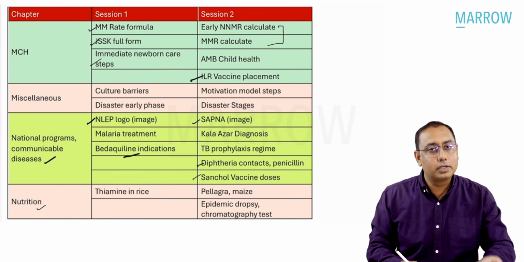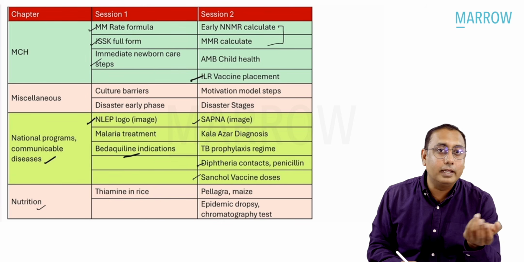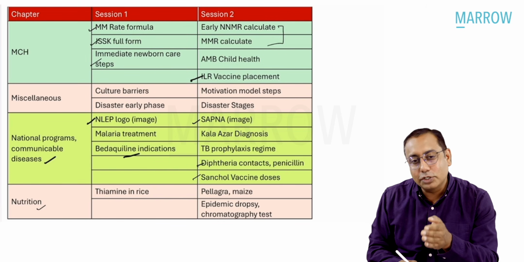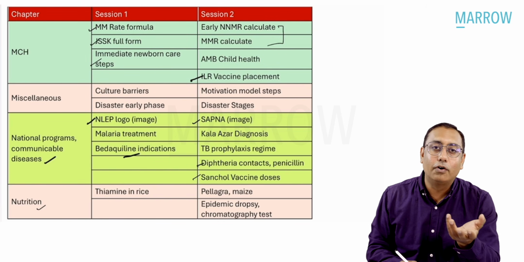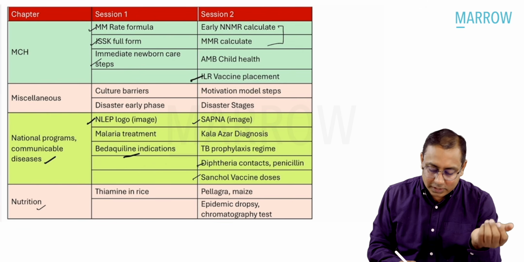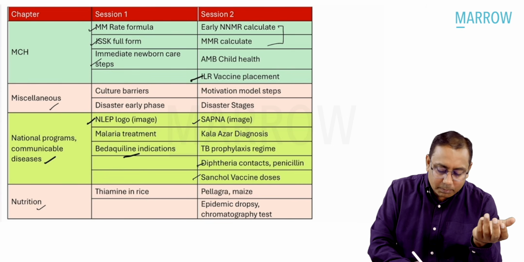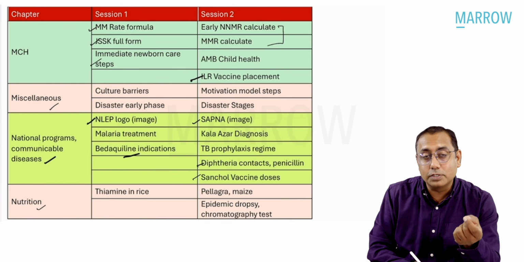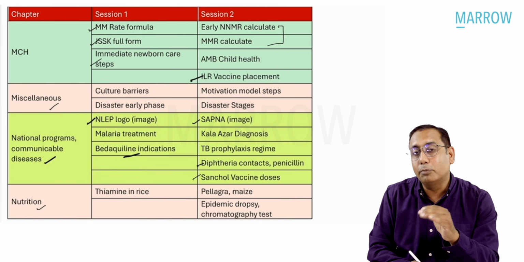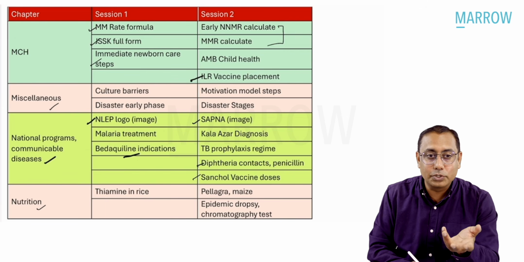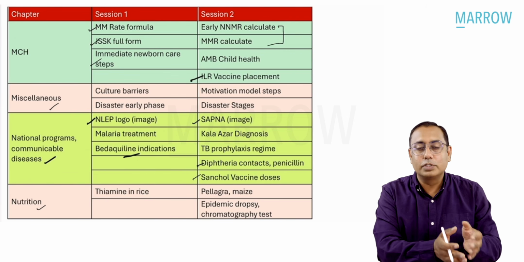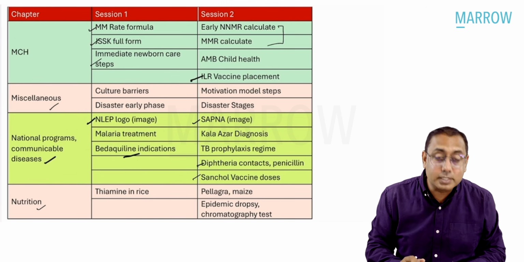Then nutrition: there were questions on micronutrients, thiamine in rice in session 1. And in session 2, we had questions on pellagra from maize and vitamin B3 deficiencies, epidemic dropsy, chromatography test, and so on. Then we also had miscellaneous topics like culture barriers in session 1. On the other hand, the motivation model was asked in session 2. Disaster stages were asked in both session 1 and session 2.